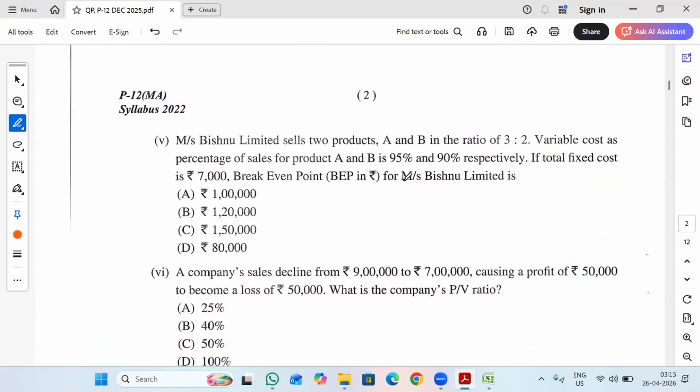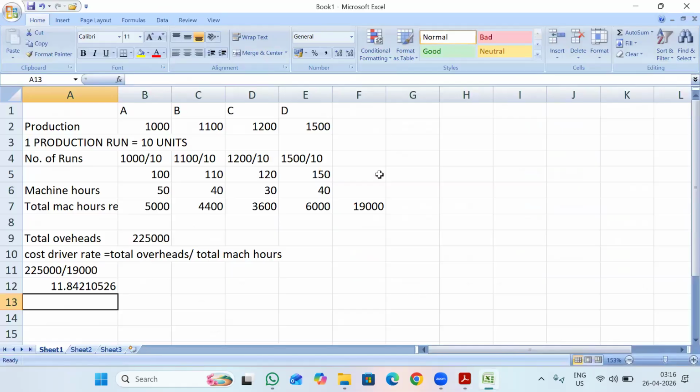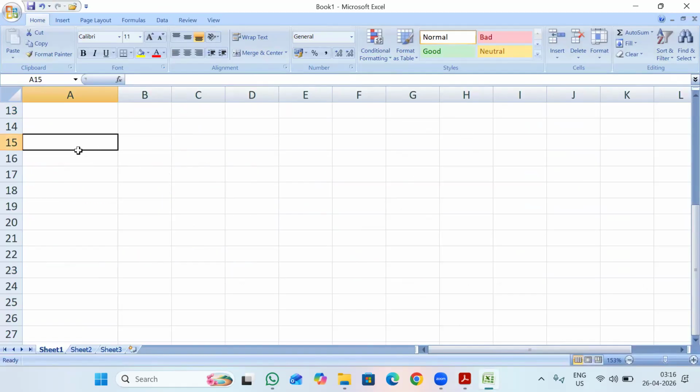Vishnu Limited sells two products A and B in the ratio 3:2. Variable cost as percentage of sales for product A and B is 95% and 90% respectively. If total fixed cost is 7,000, break-even point in rupees for Vishnu Limited is. So we need to calculate break-even point in rupees. Fine. So what is the formula for calculating break-even point in rupees? That is fixed cost divided by PV ratio.